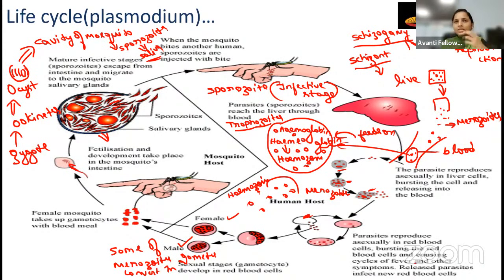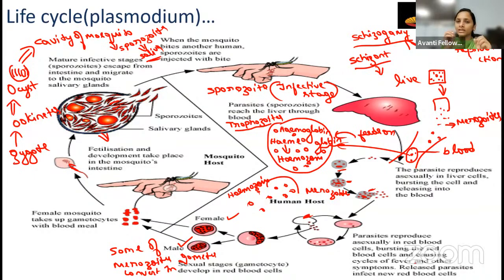So in the liver cell, it multiplies and then it will burst the liver cell and come out from the liver cell. That stage, when it comes out from the liver cell, we will call the merozoite. So now what will happen? This merozoite enters into the blood. In the blood, what will happen?